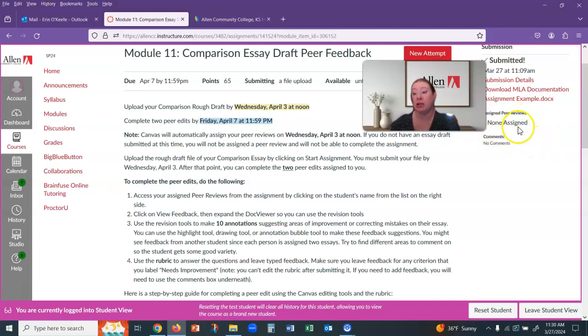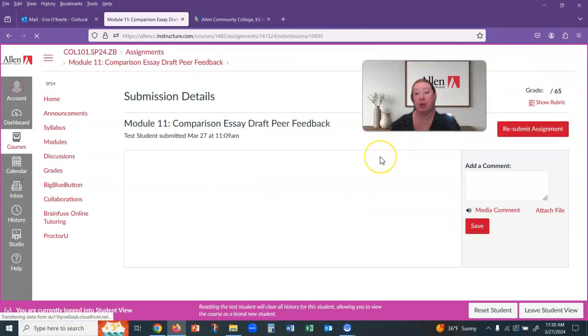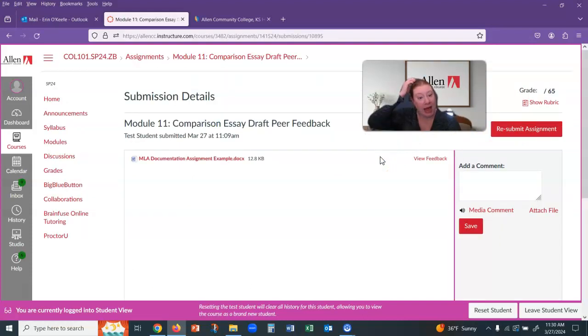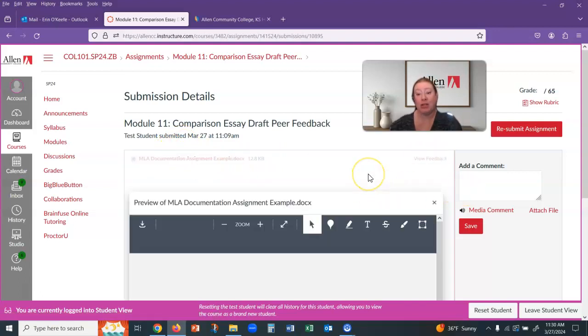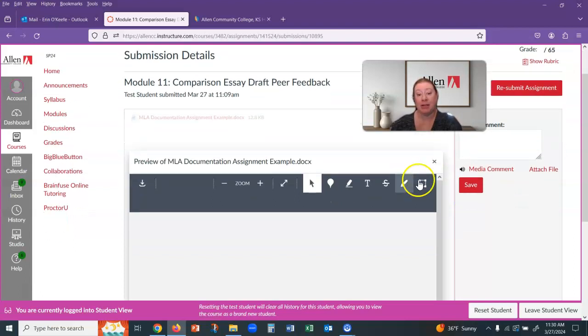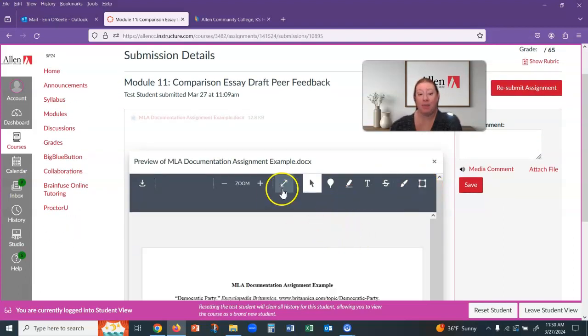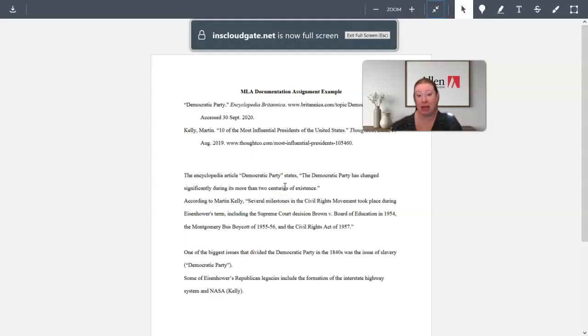What you'll do is you will click on their name, which I'll show you what the page looks like, and it will pull up a page that looks like this. Now, this is my own submission since I don't have any peer edits, but you can see that my own submission looks like this, and it will look the same with your peer. It will just be your peer's file here instead of your own, and then view feedback. Once you click on view feedback, it brings up this document viewer. And the best way to do this is to expand it so that you can see everything on the page.